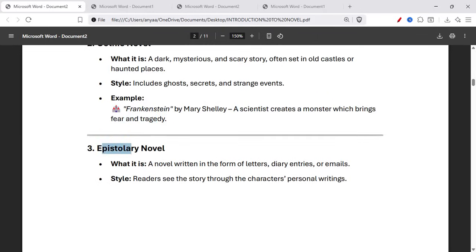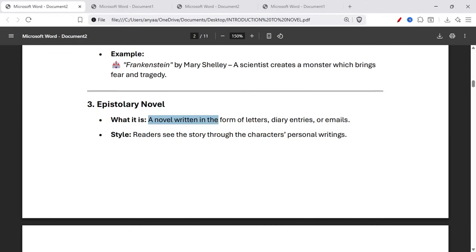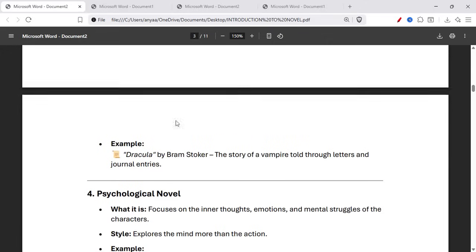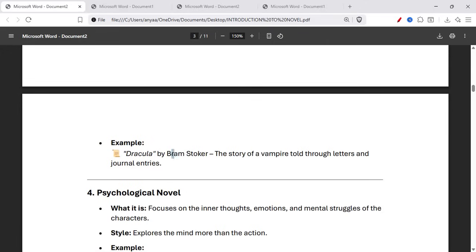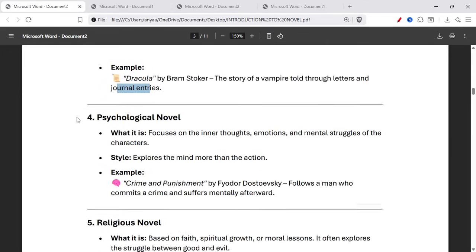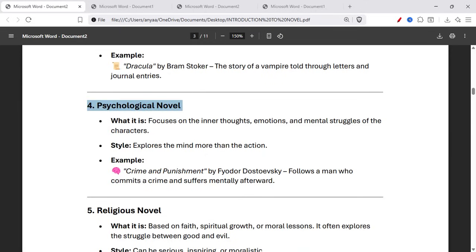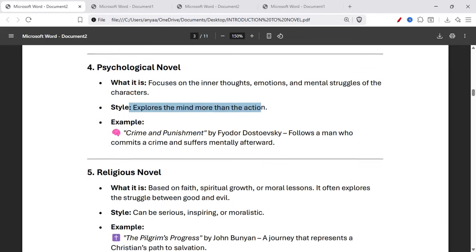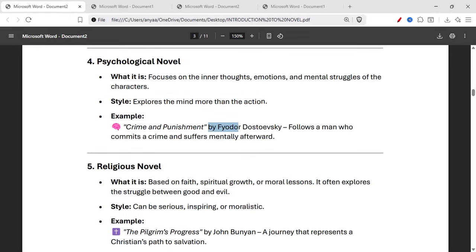Number 3, epistolary novel. It is a novel written in the form of letters, diary entries, or emails. Readers see the story through the characters' personal writings. For example, Dracula by Bram Stoker, the story of a vampire told through letters and journal entries. Number 4, psychological novel. It is focused on the inner thoughts, emotions, and mental struggles of the character. It explores the mind more than the action. For example, Crime and Punishment by Fyodor Dostoevsky follows a man who commits a crime and suffers mentally afterward.